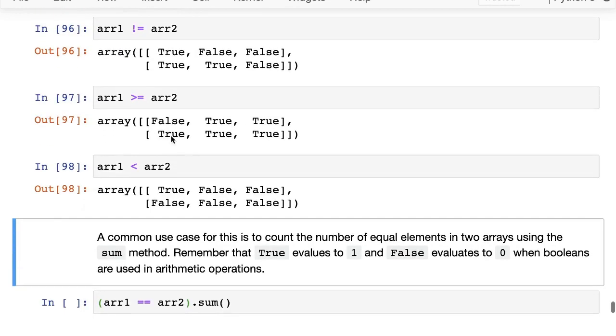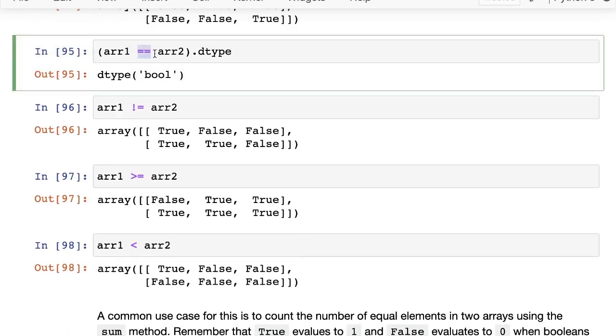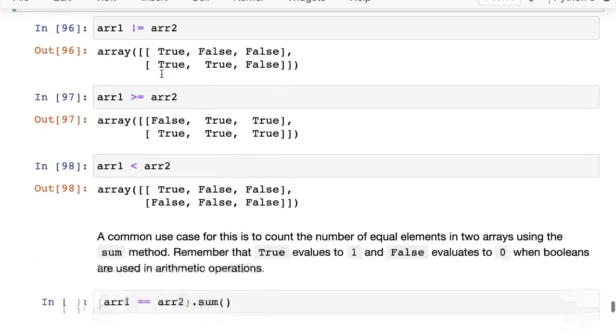that has the type bool, and the same holds true with any comparison operator. Okay. Now, why might you want to do that? One important thing to remember is that even though these are comparison operators, the result itself is not a boolean. It's actually an array of booleans. That's an important thing to keep in mind.